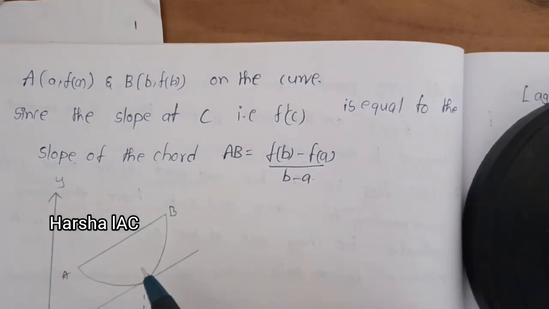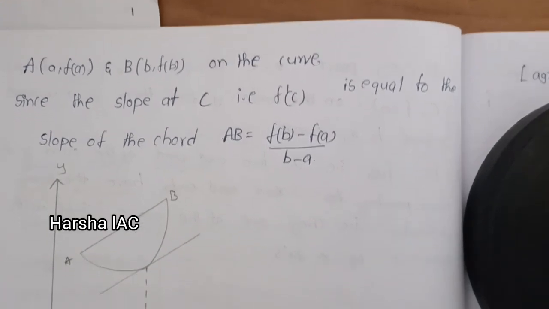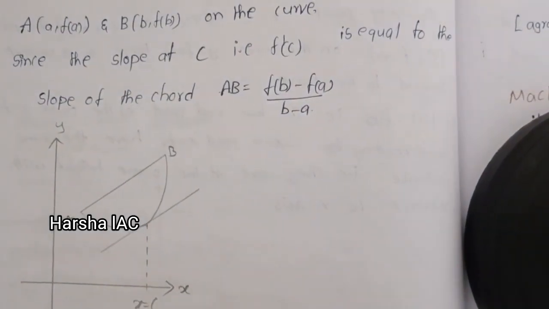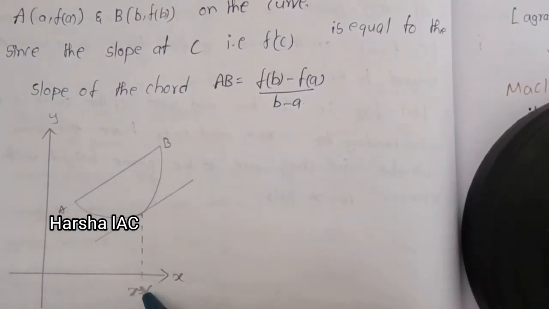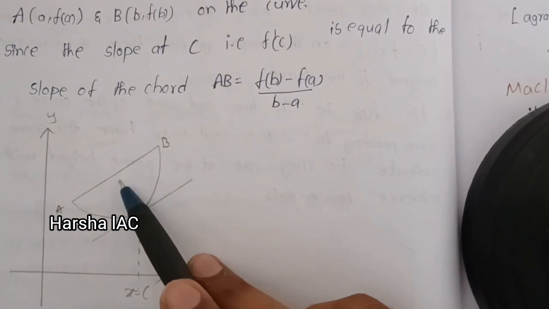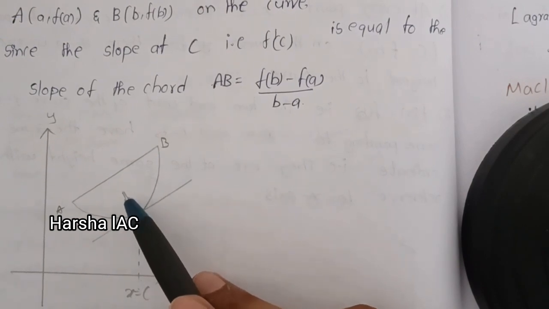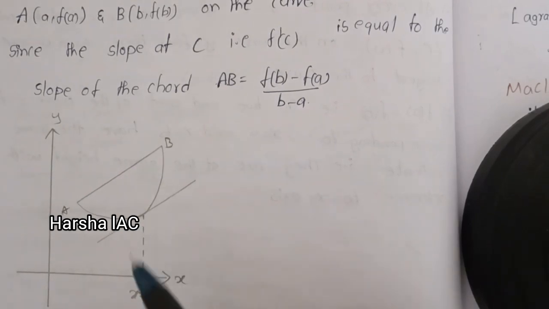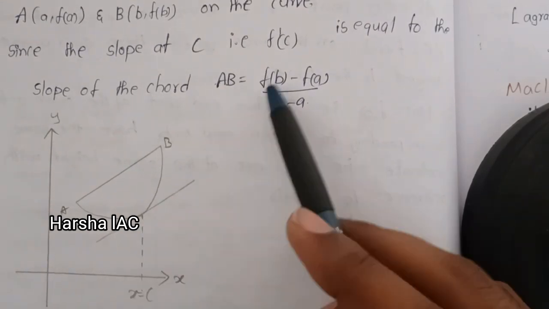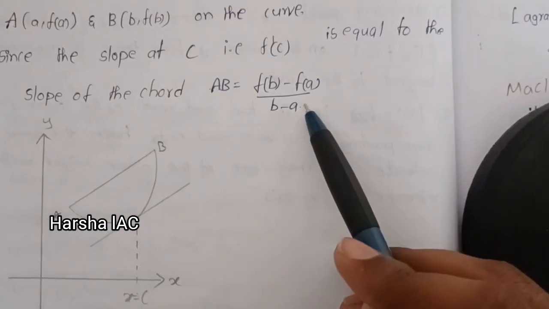Here we can see the graphical representation in the geometry. Here it is the curve, and it is the tangent drawn from the point c, which is parallel to the chord. The diameter is one of the largest chords in the circle. Let us consider this as a circle for understanding. And we can find the slope of any chord by f of b minus f of a by b minus a.